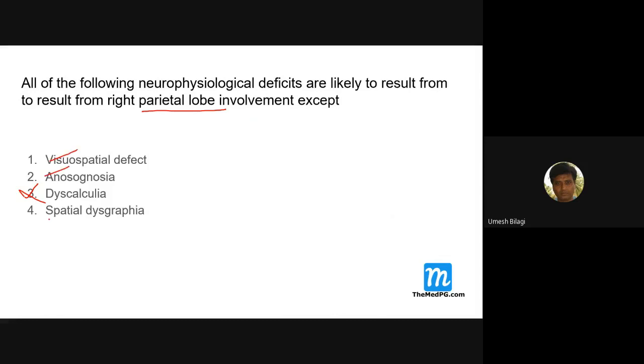But definitely this is a dominant hemisphere function: mathematics, calculation, language, that is aphasia, logic. Whereas visuospatial defects, anosognosia, spatial dysgraphia are all signs of parietal, non-dominant hemisphere involvement. We'll discuss them all.